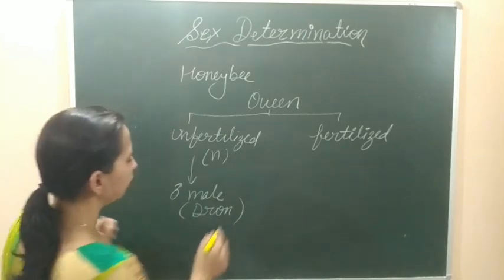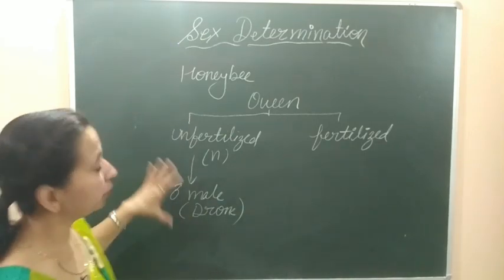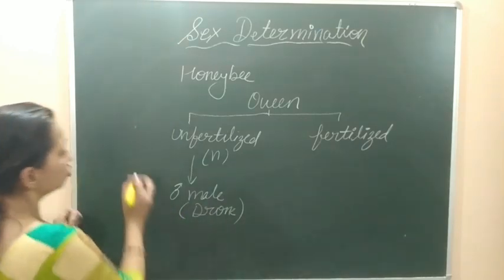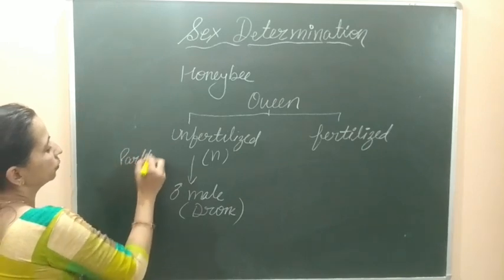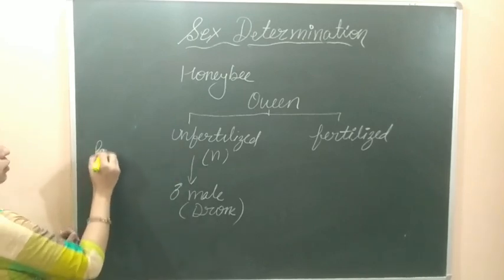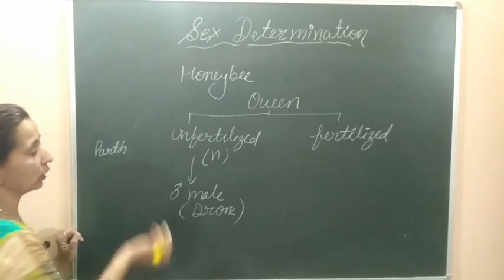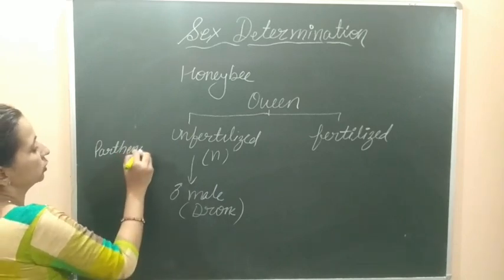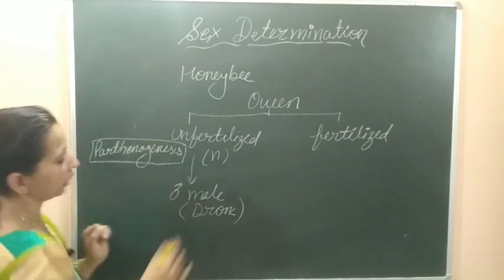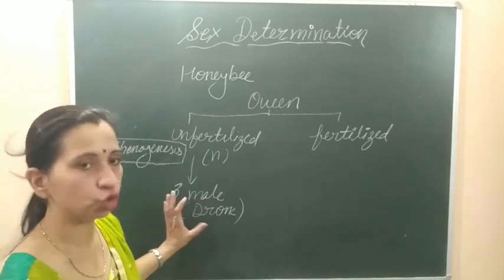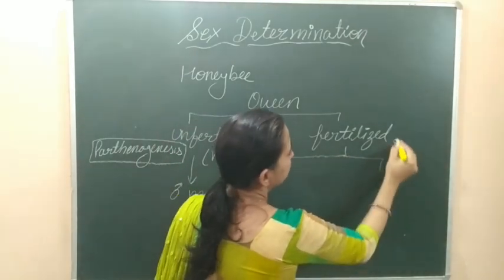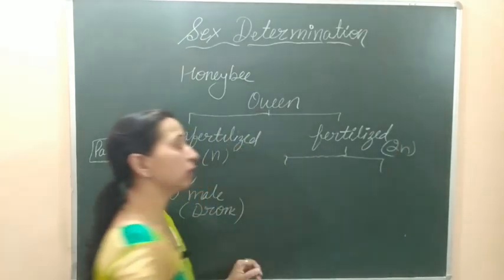These drones are formed directly without fertilization, and this process is known as parthenogenesis. Parthenogenesis means unfertilized eggs are forming the male partner without fertilization. So this is the process by which the unfertilized eggs directly form the male honeybees, that is the drones. But the fertilized eggs are diploid in number, meaning they have two sets of chromosomes.